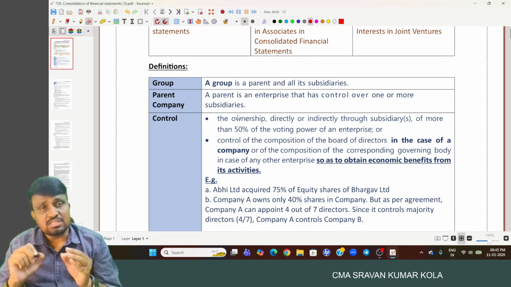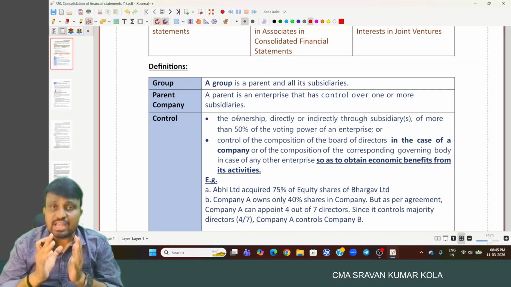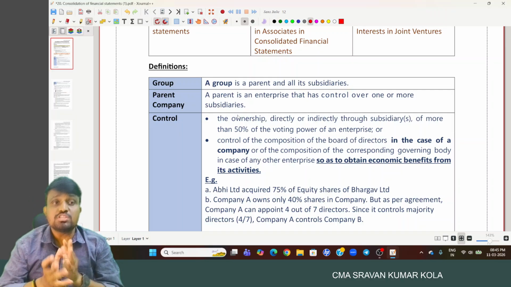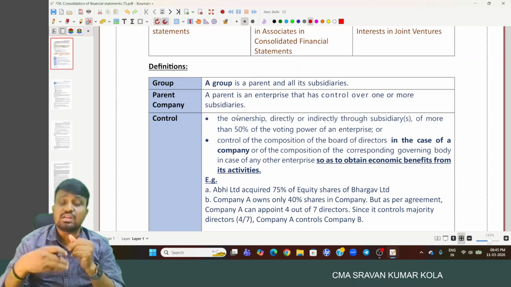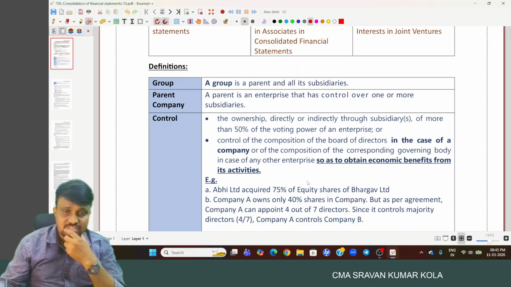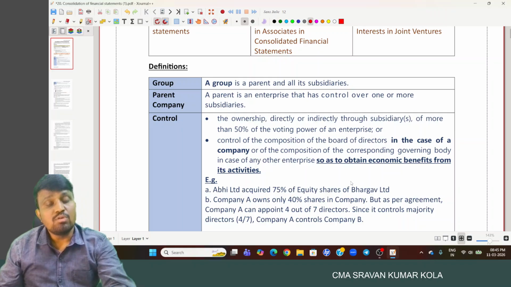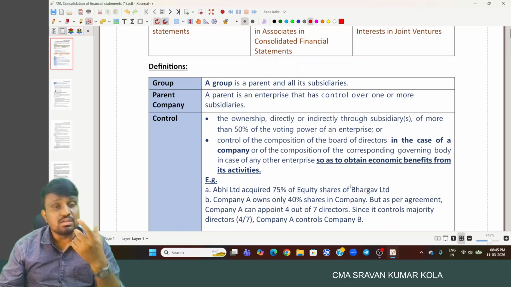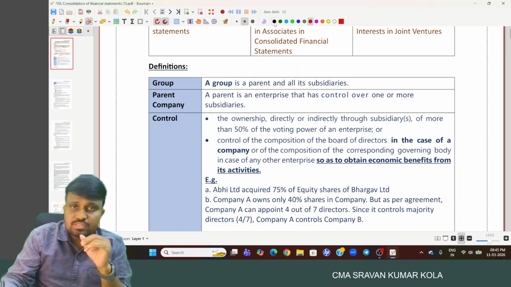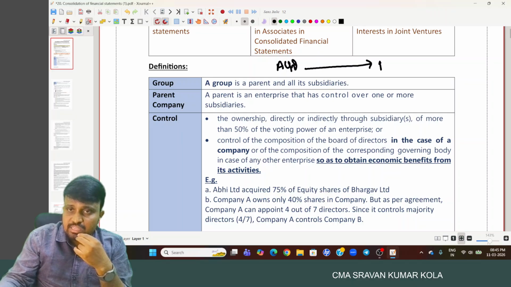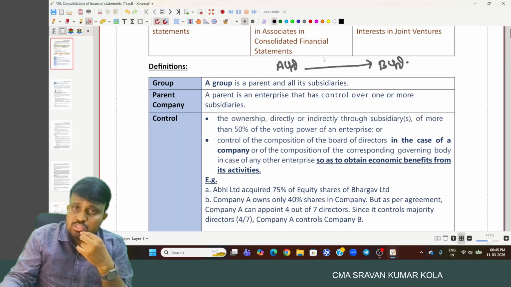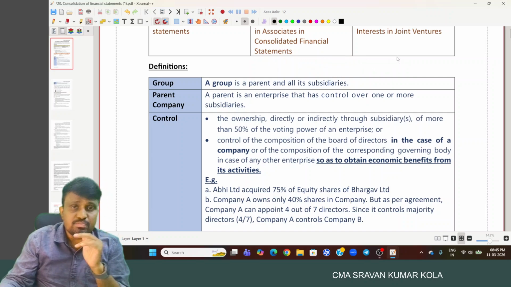A parent company is the company or entity which has control over one or more subsidiaries. For example, A Limited holds shares in B Limited.